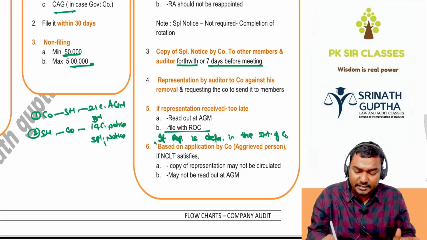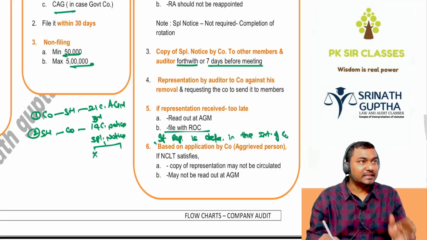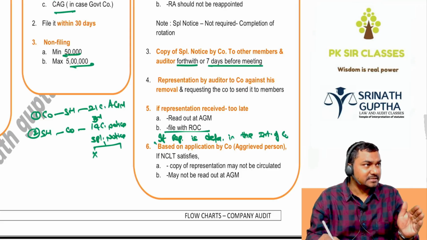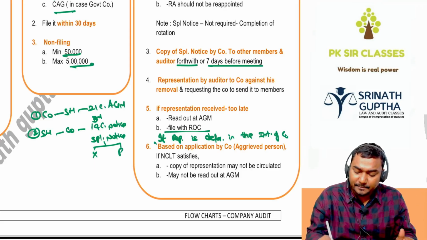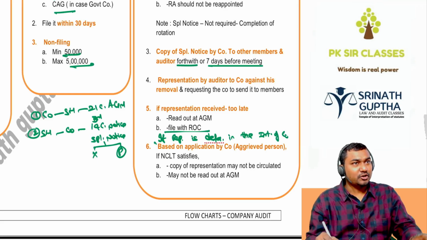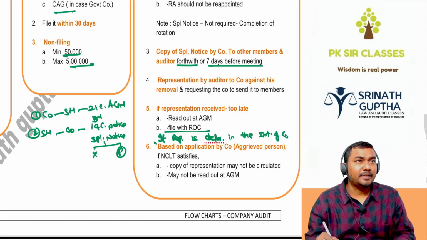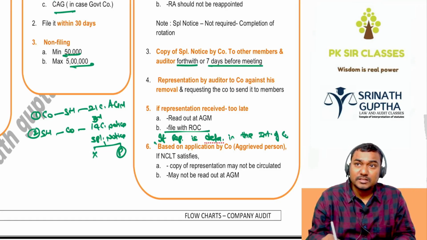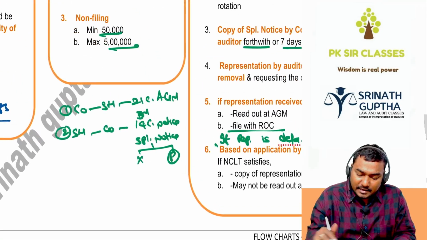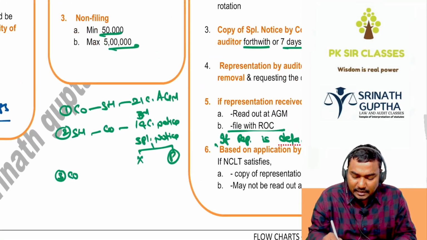This special notice will contain two things. We don't want Unnati as the auditor again. In the place of Unnati, we are proposing to appoint Pallavi. We don't want the existing auditor, that thing may be there. Or in the place of the existing auditor, we want to replace with a new auditor Pallavi. और इसको बोलते हैं special notice बेटा. The company will send the same special notice to all other shareholders.